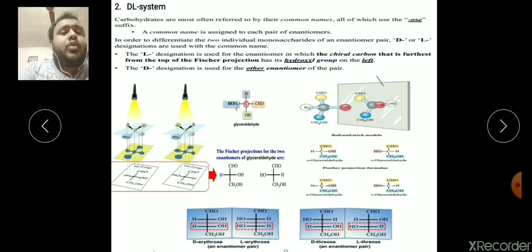What does this empirical formula follow? It follows the structure of glyceraldehyde. If the glyceraldehyde molecule is placed in front of a mirror, it produces an enantiomeric pair of capital D-glyceraldehyde and L-glyceraldehyde. D-glyceraldehyde has the hydroxyl group on the right hand side and L-glyceraldehyde has the hydroxyl group on the left hand side. Similarly, carbohydrate molecules which have the hydroxyl group on the right hand side or left hand side are designated by the DL method using the structure of glyceraldehyde in terms of their Fischer projection.